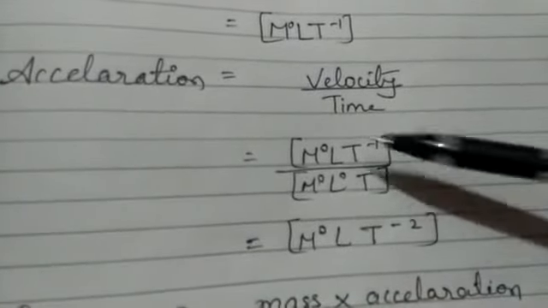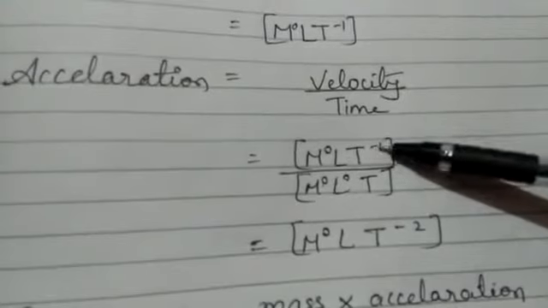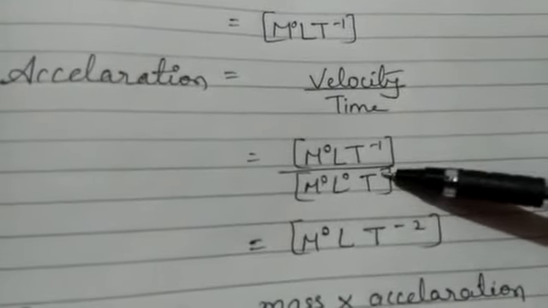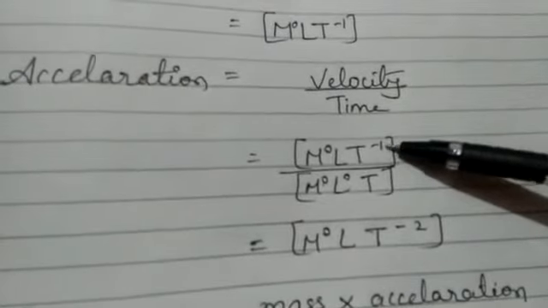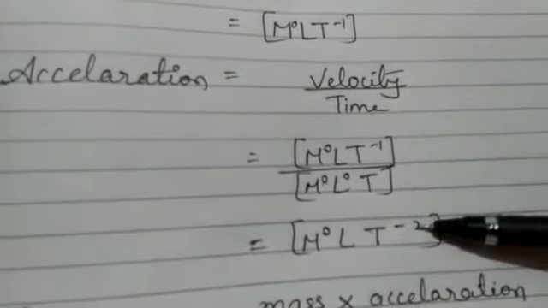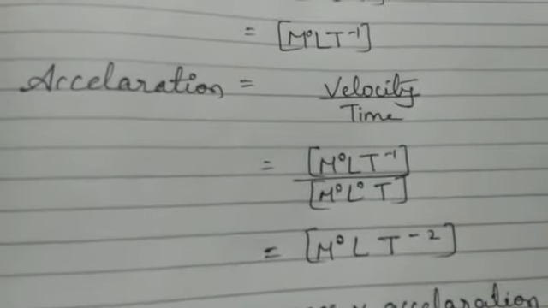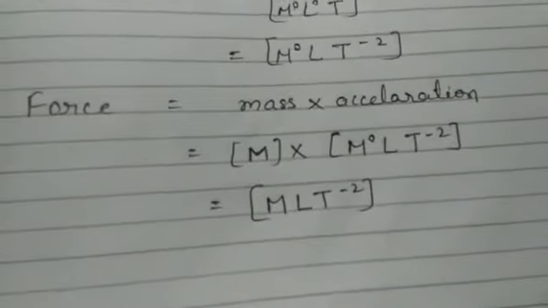Why minus 2 we will get? Here on the numerator the power of T is minus 1. In denominator power of T is 1. So when we subtract, it will become minus 2. Okay. So this will be the dimensional formula of acceleration.